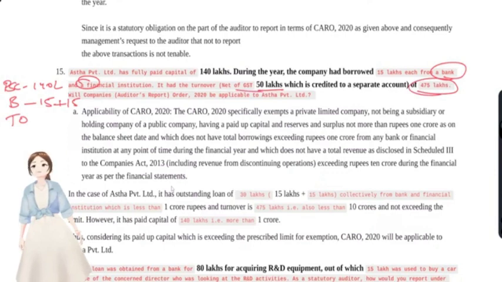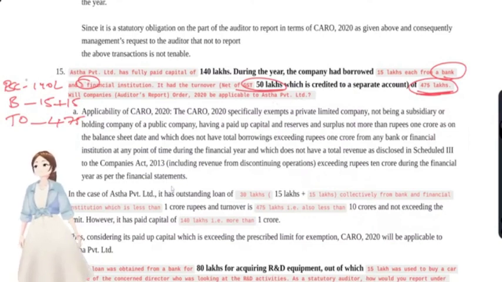You see, GST, is that our revenue? No, we are collecting on behalf of the government. GST is revenue of the government, not for our company. So net, we have to give the net figure only. Turnover is 475 lakhs. Okay, will CARO 2020 be applicable to A Limited, according to the company's auditor?